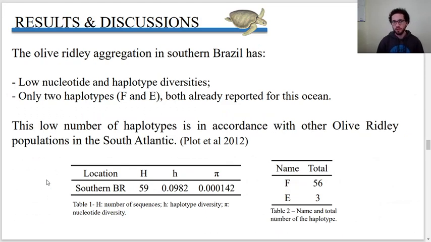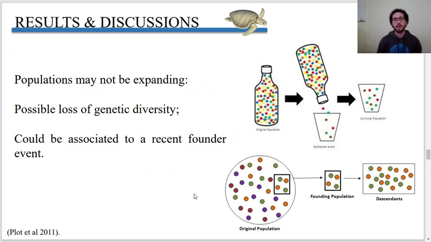Our preliminary results indicate that the olive ridley aggregation in southern Brazil has low nucleotide and haplotype diversities, as we can see on this table, and only 2 haplotypes with 1 base pair difference between them were found, both already reported for this ocean. This low number of haplotypes is in accordance with other olive ridley populations in the South Atlantic. This low genetic diversity indicates that the population may not be expanding and may have gone through a possible loss of genetic diversity due to a bottleneck, and this could also be associated with a recent founder event in the Atlantic Ocean.